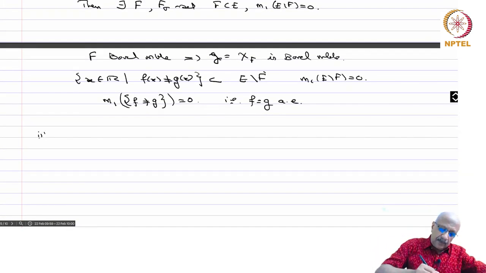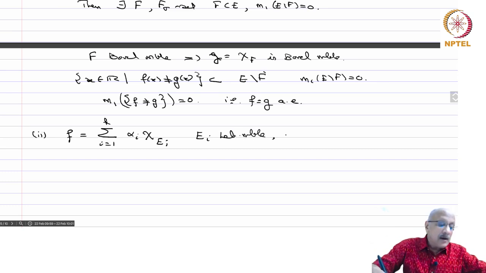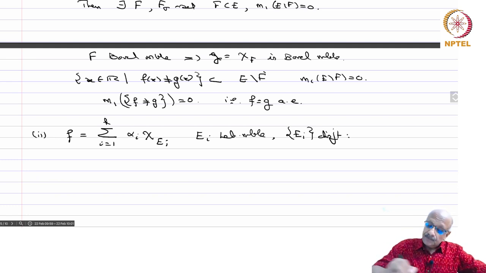So second step, let us take f to be a simple function, sum over i equals 1 to k of alpha i chi of Ei, with Ei Lebesgue measurable and the Ei's all disjoint, because we can always rewrite a simple function in terms of disjoint sets.